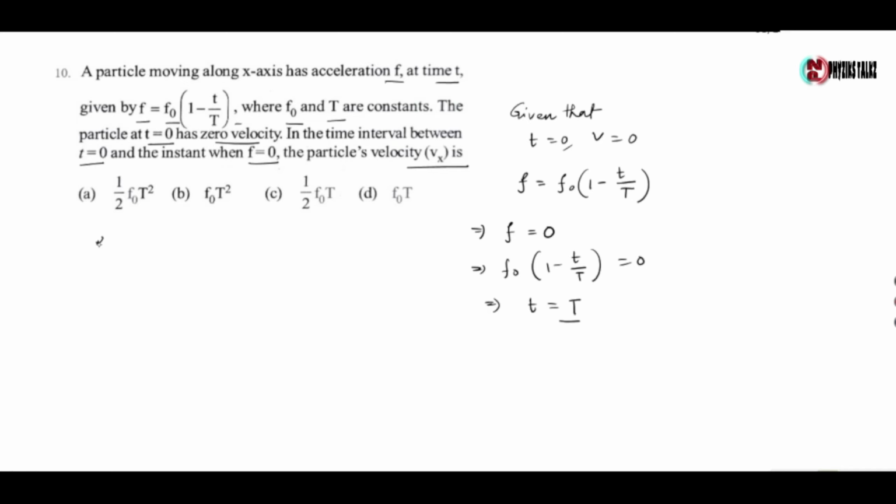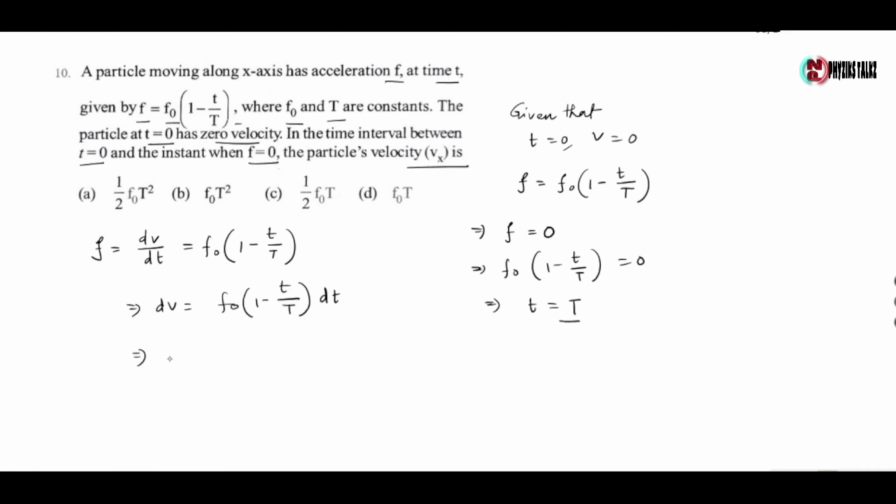Now we know f equals rate of change of velocity, which is dv by dt, which equals f0 into 1 minus small t by capital T. Now dv is given by f0 into 1 minus t by capital T into dt.